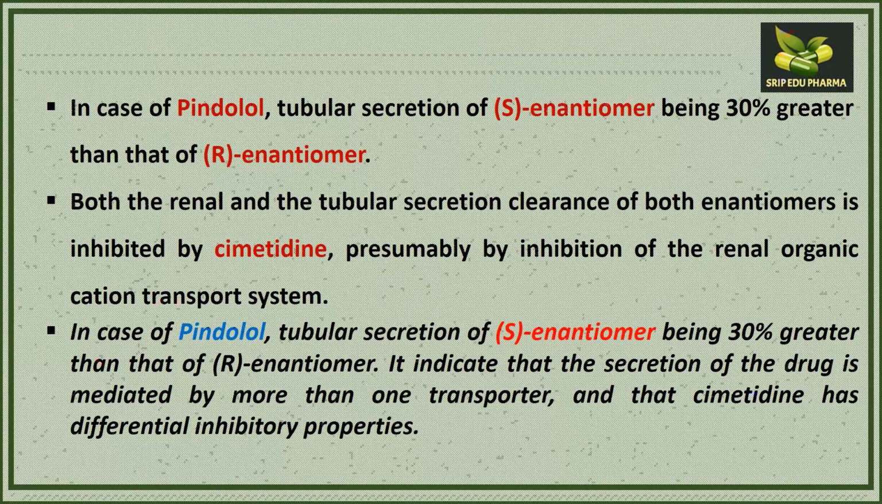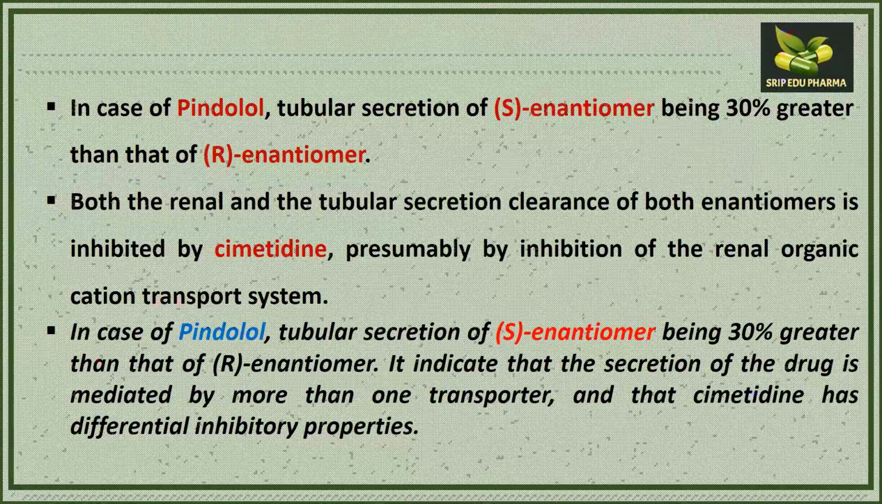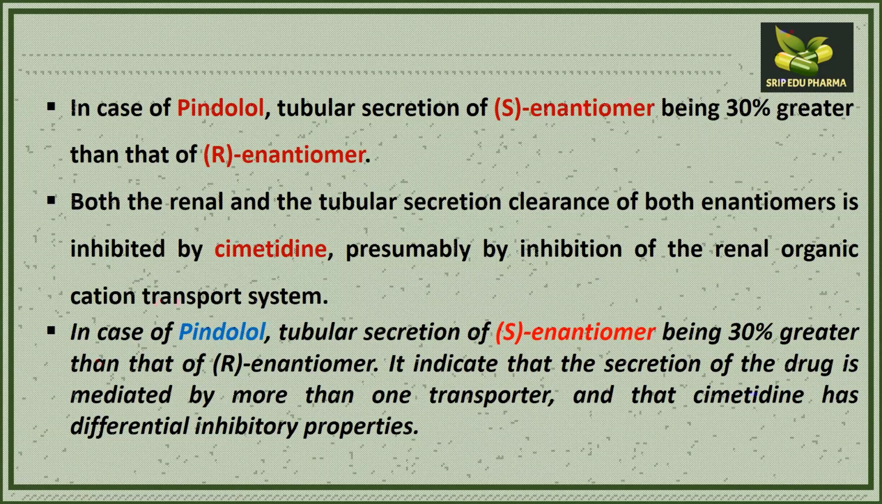It is not only about enantioselectivity. The rate of excretion also depends on the presence of another drug taken as part of a regimen or in combination with the major drug. Here we have the example of pindolol, where the S enantiomer has a 30% greater rate of excretion compared to the R enantiomer, and both the renal and tubular clearance of pindolol depend on cimetidine, where the renal and tubular secretion clearance of both enantiomers is inhibited by cimetidine, but at different rates.